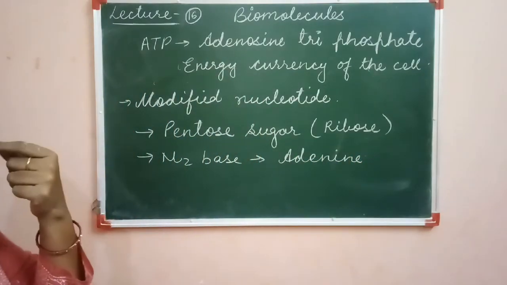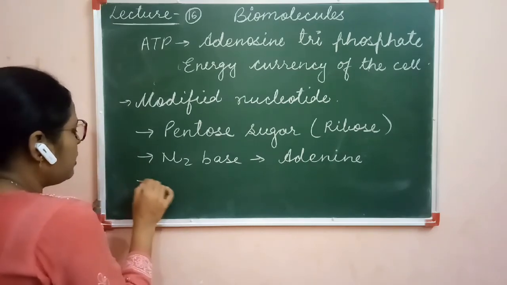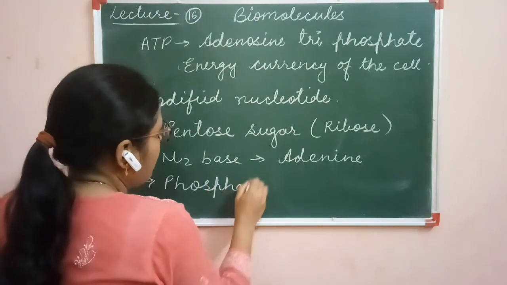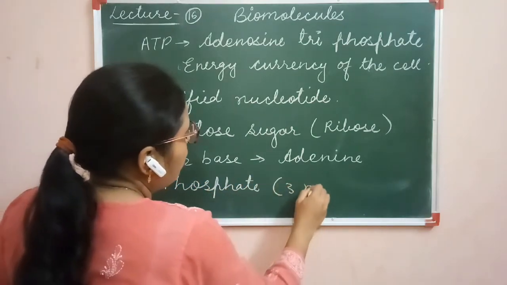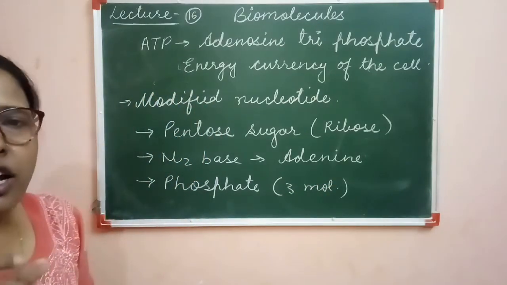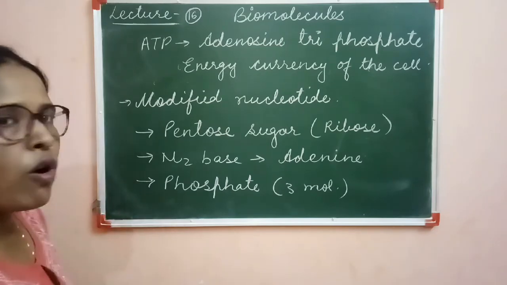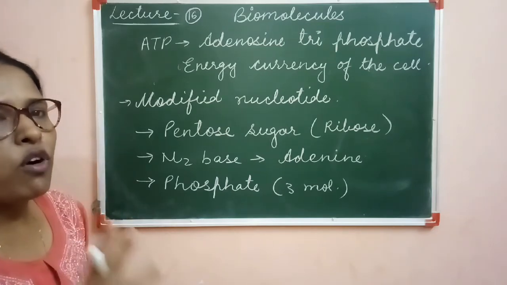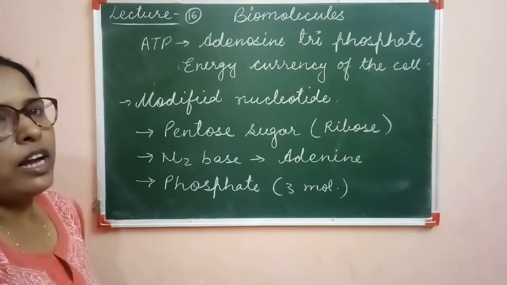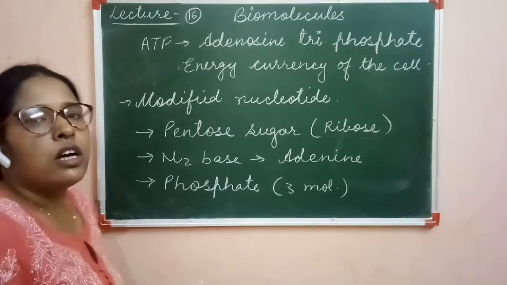The third one is the phosphate group or phosphoric acid. Here three molecules of phosphate group are present. So it is different. In the nucleotide only one phosphoric acid is there and in case of ATP three phosphate groups are there. This is the modification in the nucleotide. So we will discuss the structure of this ATP.